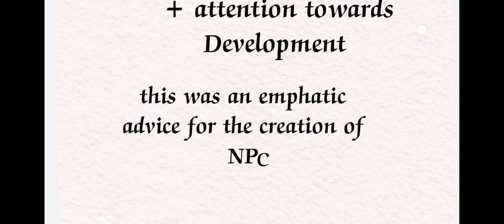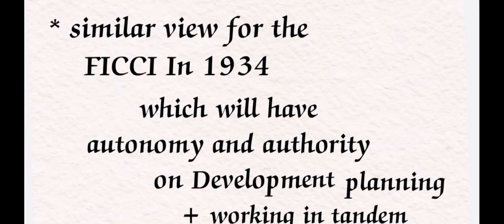Okay. In the same way, the Advisory Planning Board's view was very similar to the FICCI's views of 1934. In 1934 some advice and proposals were given by the FICCI. In the previous class we discussed the FICCI's views, and in the same way in 1946 the Advisory Planning Board recommended the same suggestion.